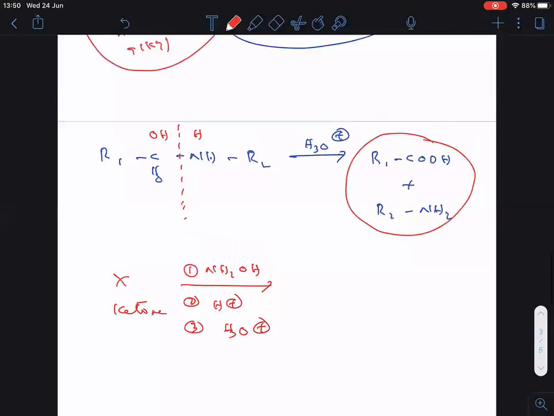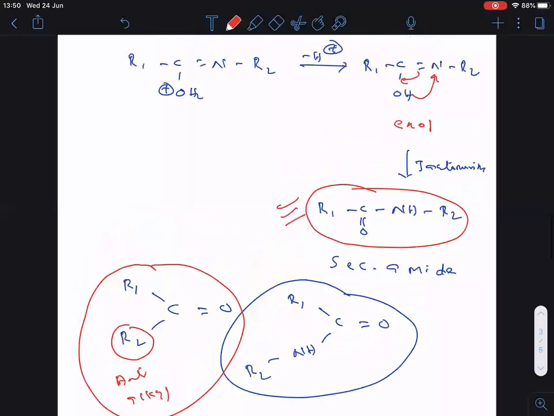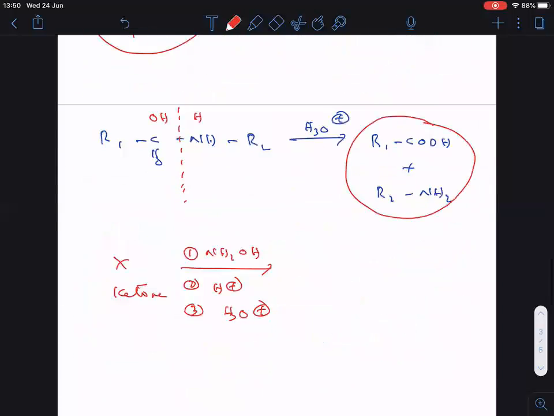Is it clear, everyone? Now here the products formed are R1COOH. I will explain, I will take it in this way. Please look here. In place of R1, let me take CH3COOH plus EtNH2.